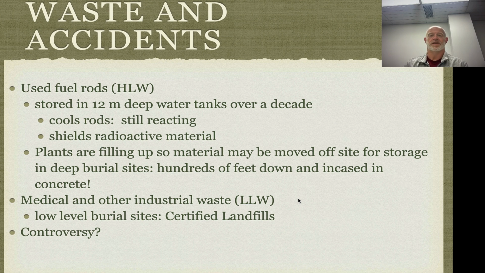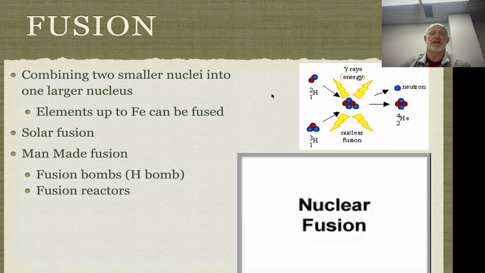We'd have something that produces energy that has no waste that can be harmful. So that brings us to fusion, and in fusion we're actually looking at the exact opposite process as fission. Okay, in fission, we had really big atoms that we split into smaller ones. In fusion, we start with really small ones, and we combine them together to make bigger ones. Okay, in both cases, they generate excess energy.